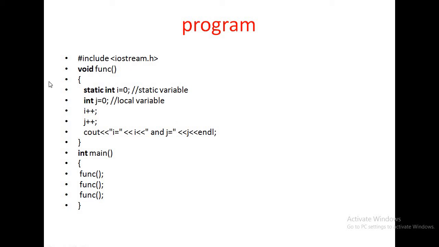Again the function is called: i++ means 3, and j is 0, so j++ is 1. Now the program ends, so both variables are destroyed. So a static variable is initialized the first time, and its value remains for each function call.